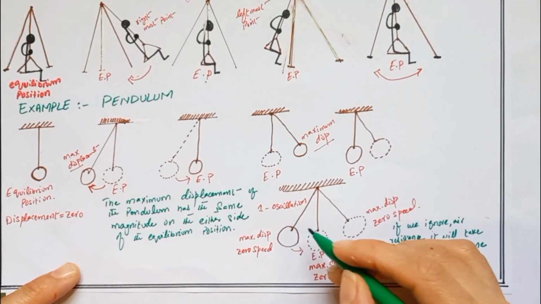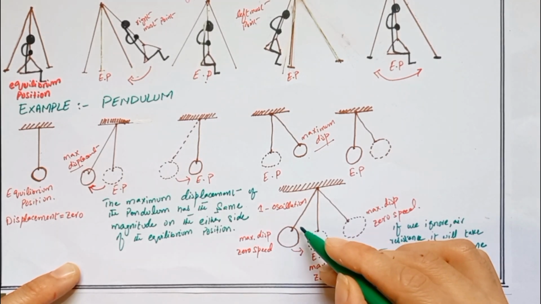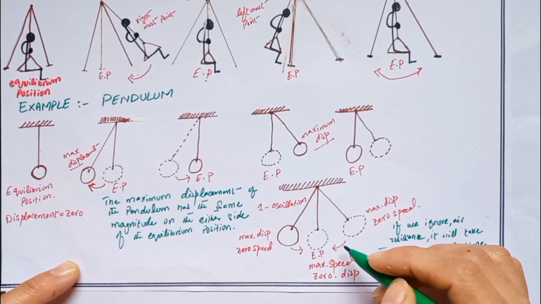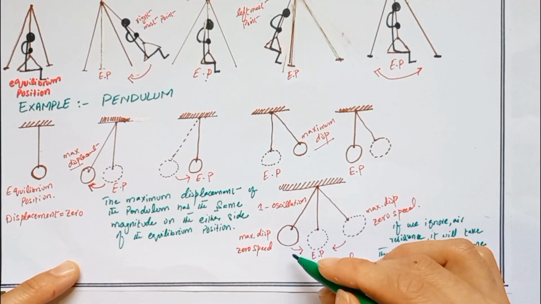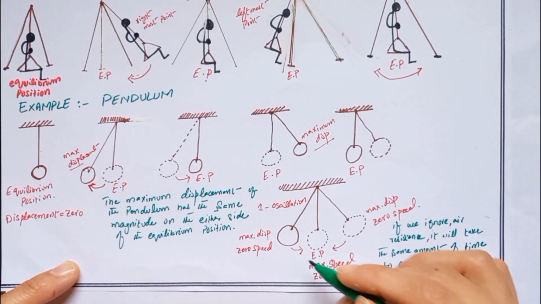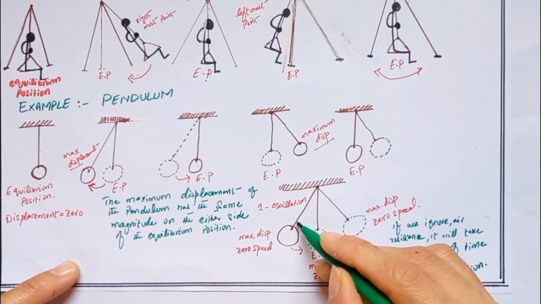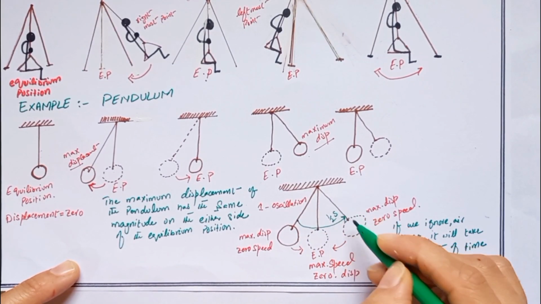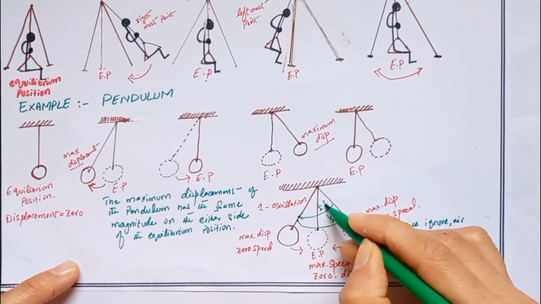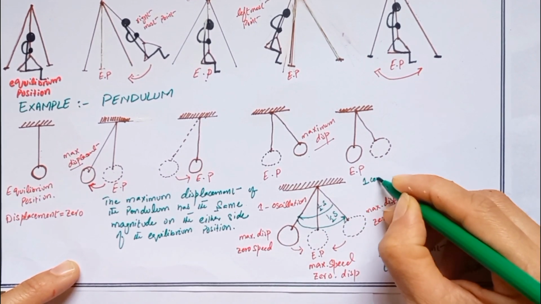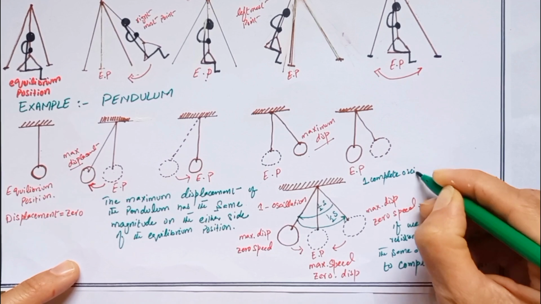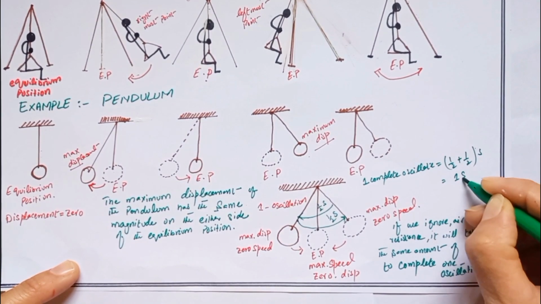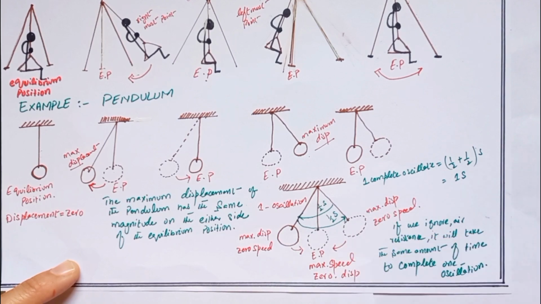For example, let's say that it takes half a second for the pendulum to complete half of an oscillation and move from the left to the right, and it also takes the pendulum half a second to complete half an oscillation traveling in the opposite direction from the right to the left point. So for one complete oscillation, we add the two times, so it takes 1 second to complete one oscillation.